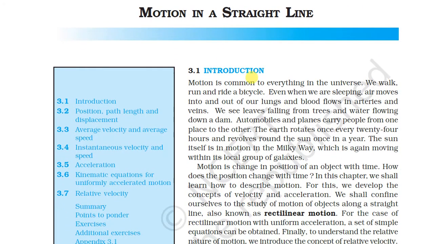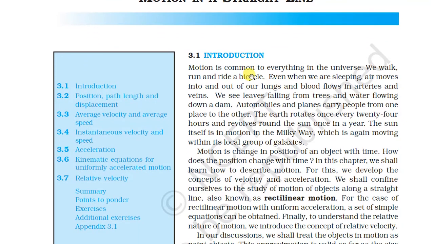Motion is common to everything in the universe. We walk, run, and ride a bicycle. Even air moves into and out of our lungs, and blood flows in the arteries. We see leaves falling from trees and water flowing down from a dam.